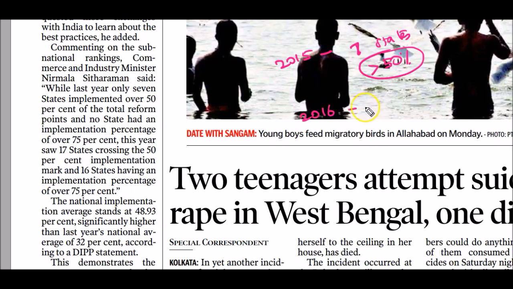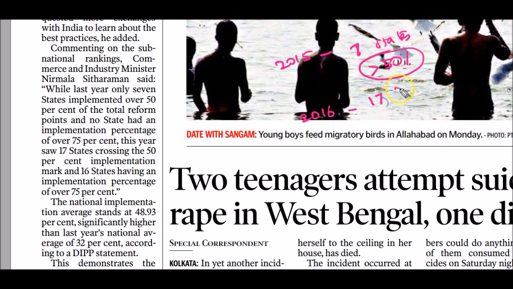In 2016, nearly 17 states have reached an implementation percentage of various reforms of 50% and above. So this shows the healthy competition among the different states in making various reforms and implementing them so that business and FDI can be attracted into their respective states.